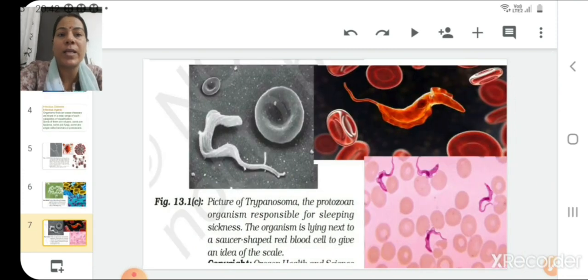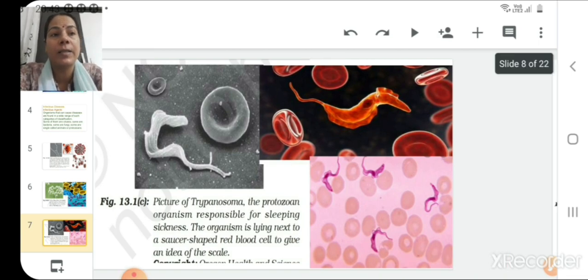Now in this slide you can see the picture of Trypanosoma, which is a protozoan organism, and it is responsible for sleeping sickness disease. The organism is lying next to the saucer-shaped red blood cell to give an idea of the scale. So here we are not measuring it. You can easily compare the size of this Trypanosoma with the RBC size. In other pictures also you can see the colorful picture of Trypanosoma, which causes sleeping sickness disease, and this disease is very common in African countries.